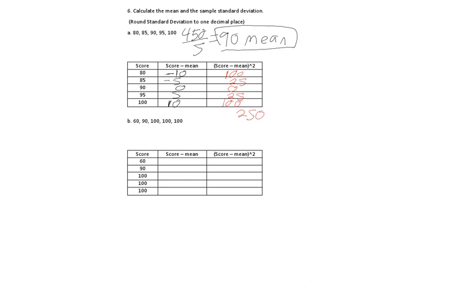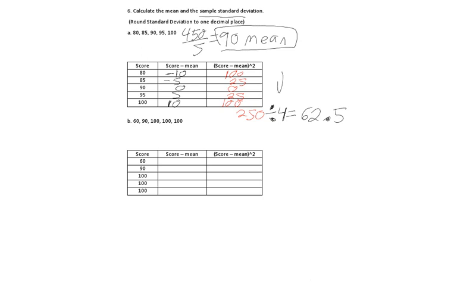Alright, now the next step is I'm going to divide. I'm going to divide by 4, not 5. Why is that? If you ever want to find a sample standard deviation, you have to divide by 1 less than the sample size. So if we had 5 numbers, that's why I have to divide by 4. 250 divided by 4 is 62.5.